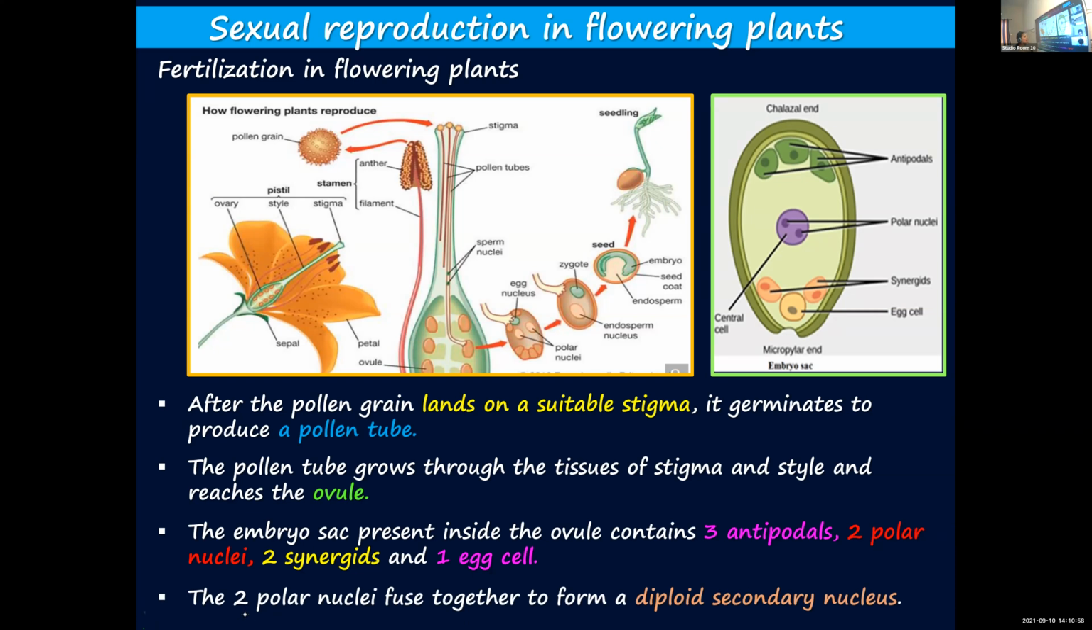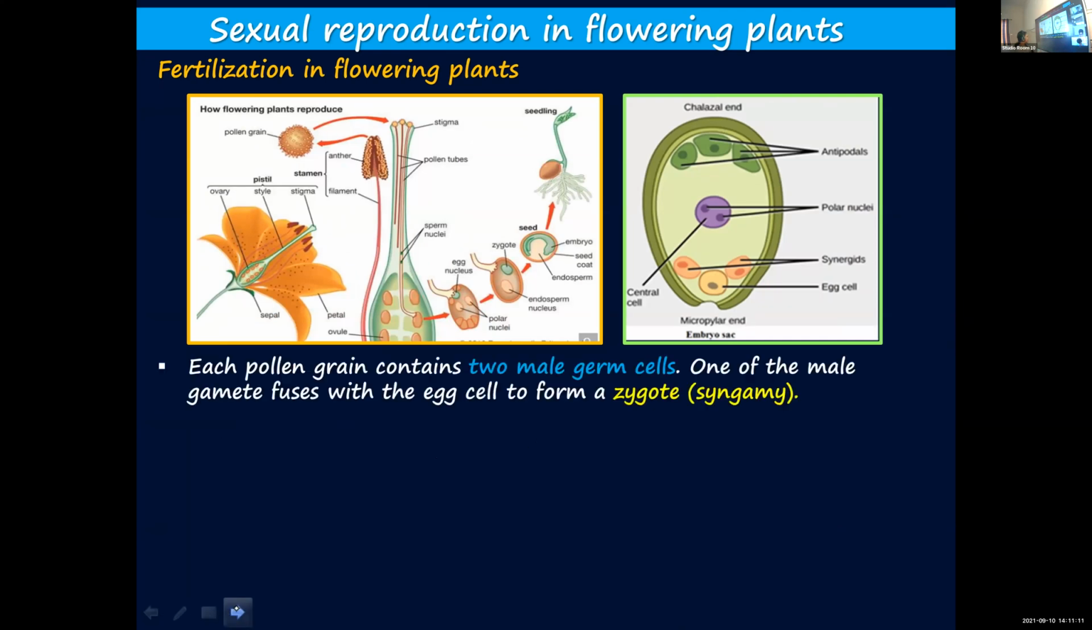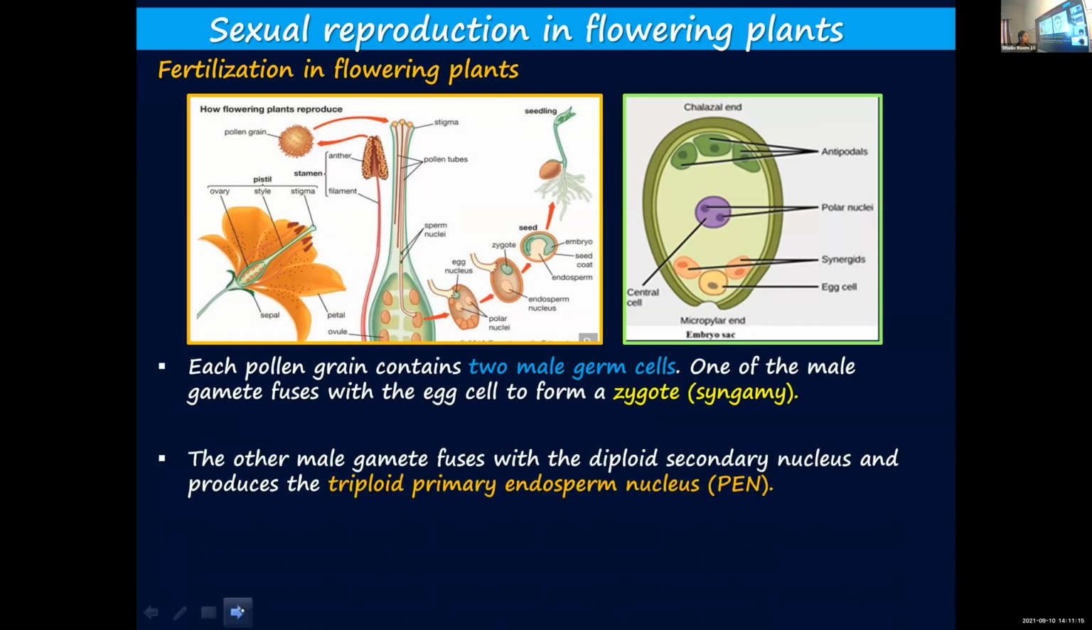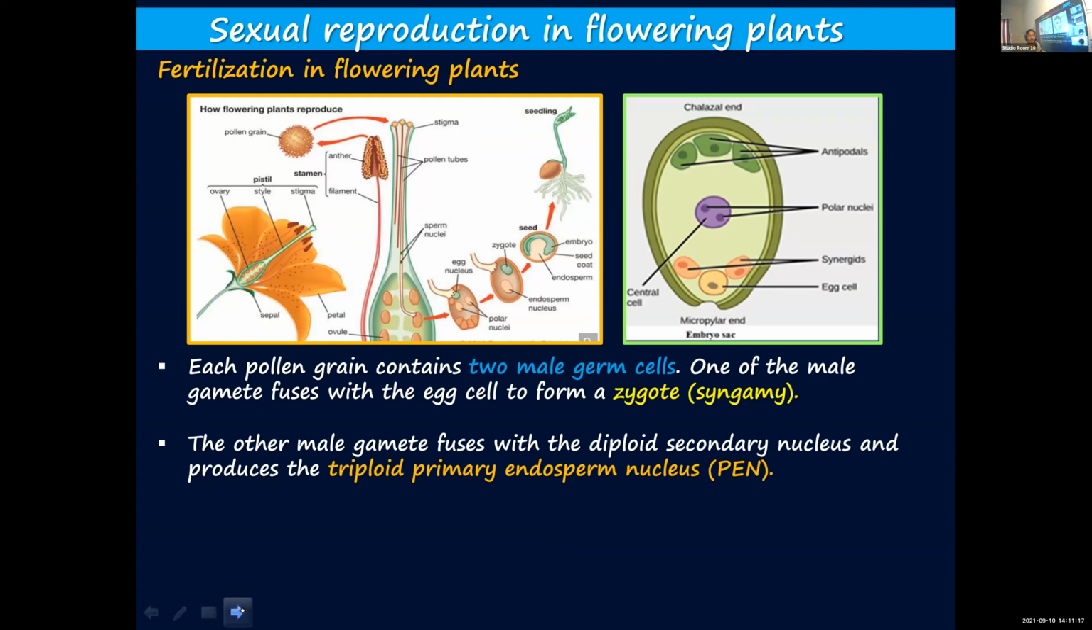And the 2 polar nuclei which are present at the center will fuse together and form a diploid secondary nucleus. Now we will see what happens to the male gametes present inside the pollen grain. One of the male gametes will fuse with the female gamete or egg cell and result in the formation of a zygote. You call this fusion syngamy.